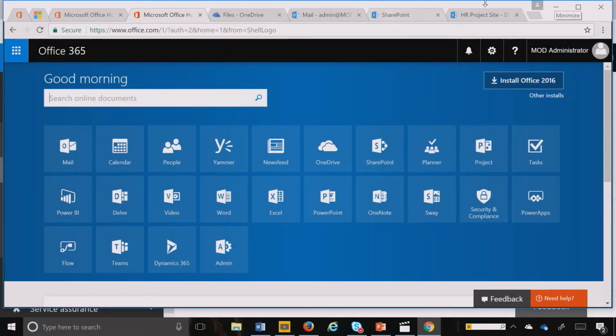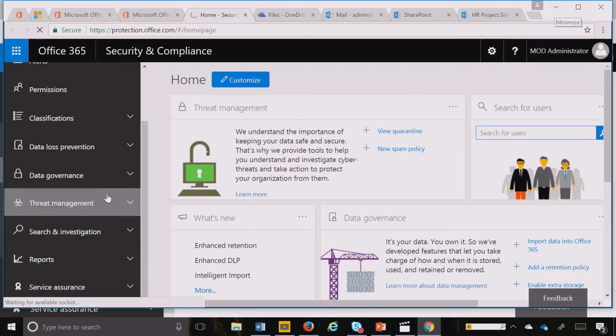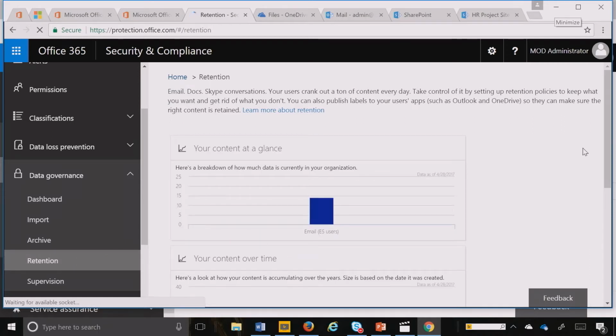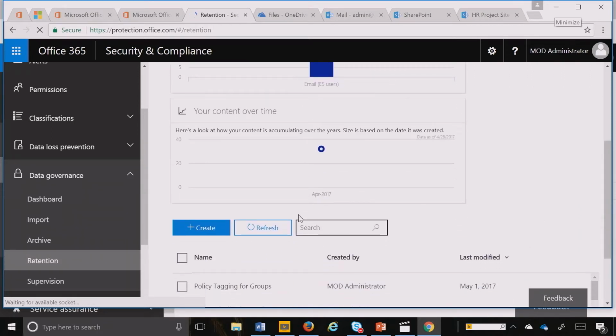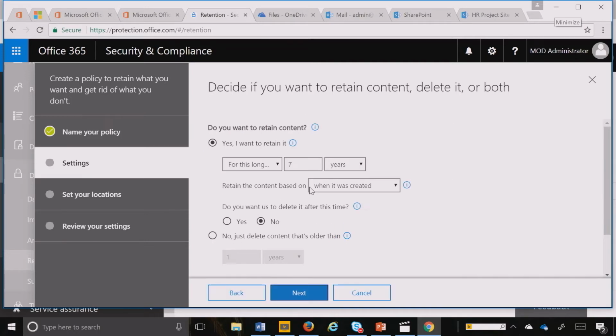So the first thing I'm going to do is come to my screen where I can log on to Office 365 and then click on Security and Compliance Center. And inside the Security and Compliance Center, I can navigate down to Data Governance and very quickly click on Retention. And from the retention screen, I can very quickly create a policy. So this retention policy that I like to create for the service, let's call it General Documents. And let's go ahead and say inside the service, I like to retain documents in my service for 10 years.